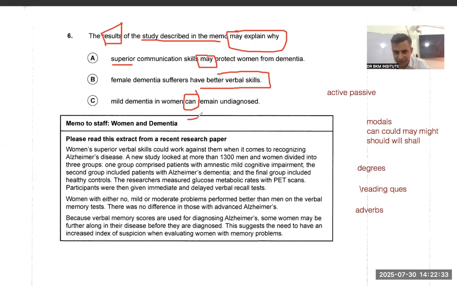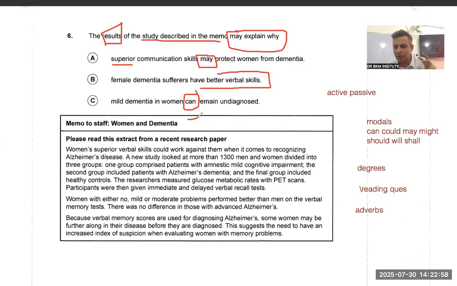Women's superior verbal skills could work against them when it comes to recognizing Alzheimer's disease. Recognizing means diagnosing. In the medical profession, when we recognize a disease, it means we diagnose. So they have got superior verbal skills. Wow, women, very nice. Could work against them when it comes to recognizing Alzheimer's.